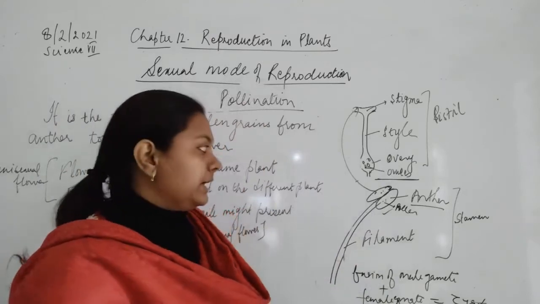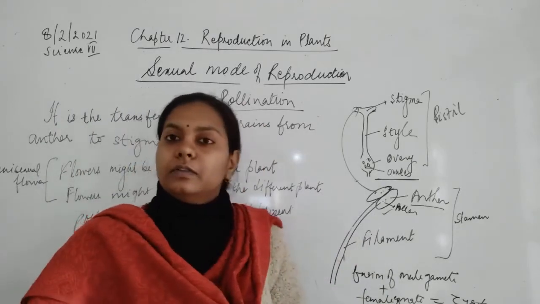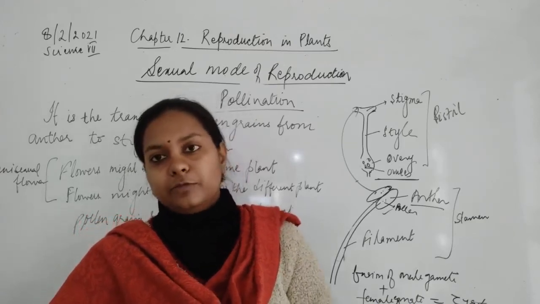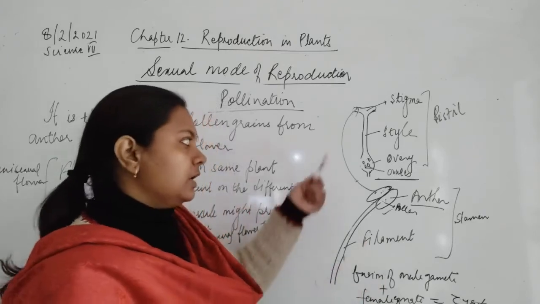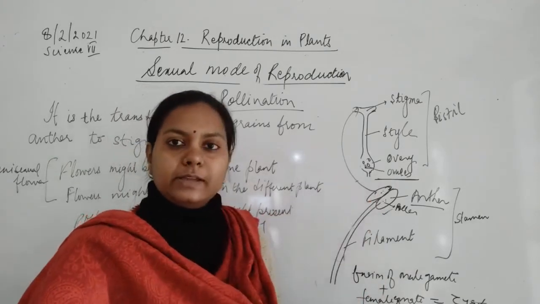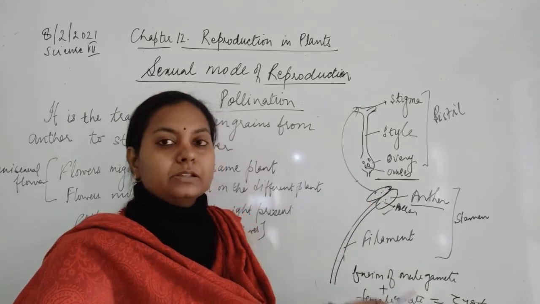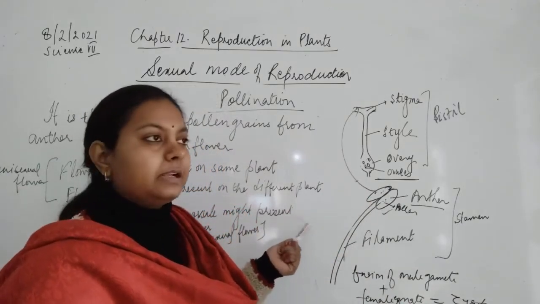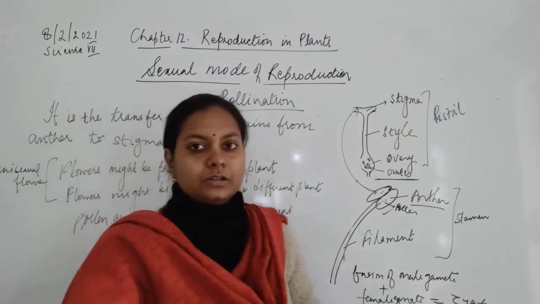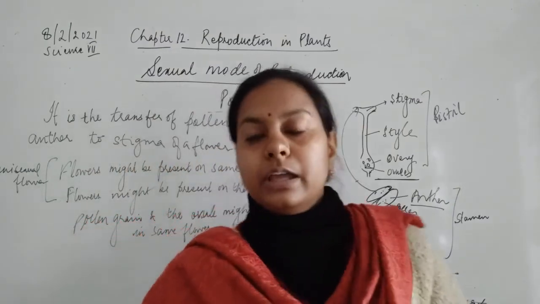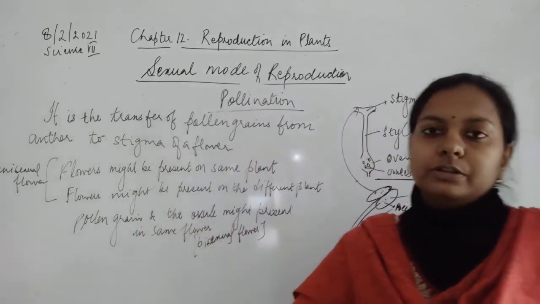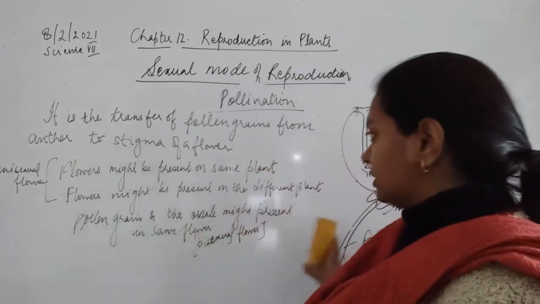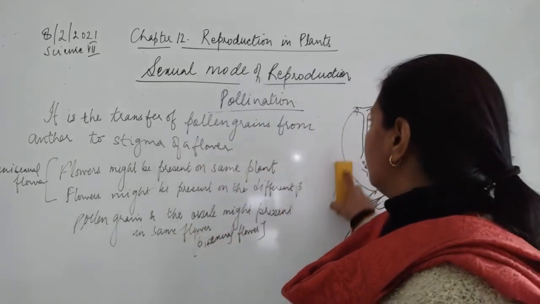When the pollination is happening, then it could happen on its own, then it is known as self-pollination. When the flowers are present, when both the parts are present in the same flower. And sometimes what happens, the flowers are different, the plants become different. Sometimes same plant में अलग अलग flowers हो सकते हैं, तो उस condition में एक दूसरे टाइप का pollination होगा, उसको हम बोलते हैं cross pollination. ठीक है, तो there are two types of pollination. We'll study about the two types of pollination.